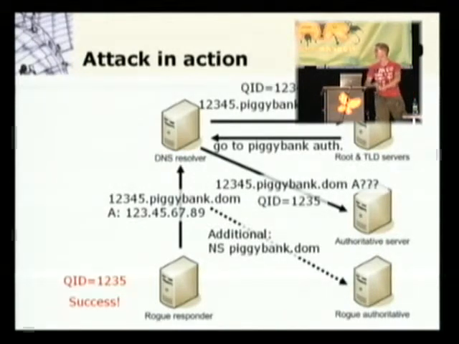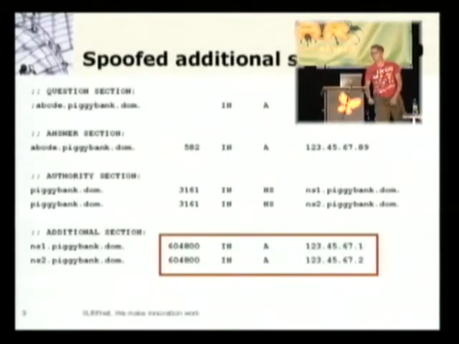And because I beat the real authoritative server with answering the question, whatever it answers will be discarded because the resolver already has an answer. Now, what does this look like if I have a look at the answer to that query? What you can see is there's an answer, abcde.piggybank.domain. I use 1234, I think, but whatever, has an address. That's not really of any value.